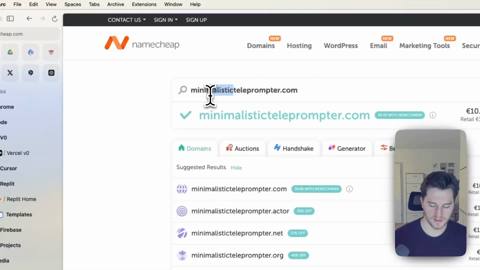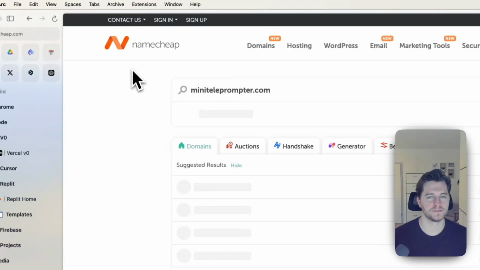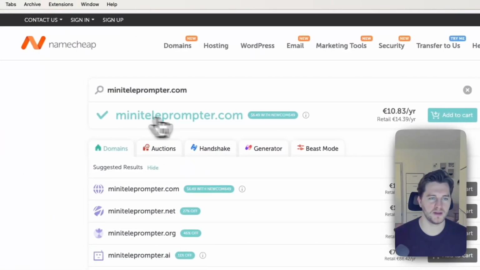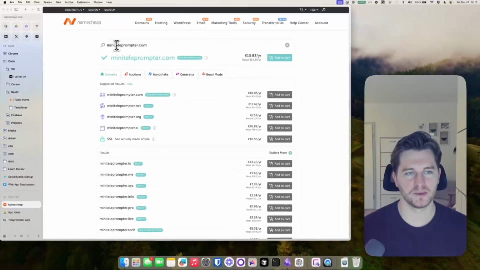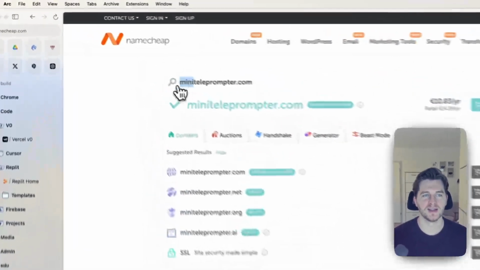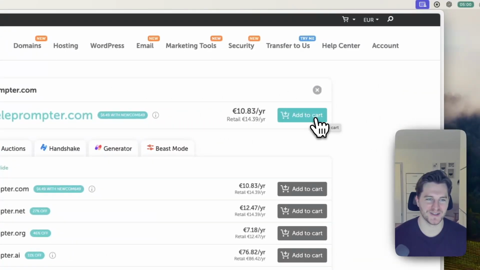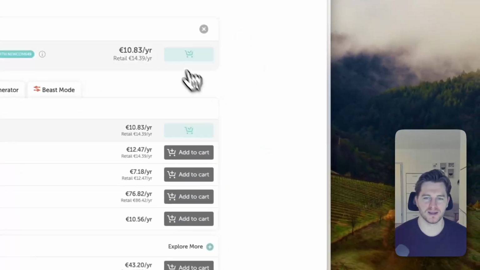What about miniteleprompter.com? Yeah, that's good. I think I will go for miniteleprompter.com, right? I mean, teleprompter, everyone knows what it is. And mini, it does the job, right? It's not a huge application. It does the job. Let's go. Let's buy this.